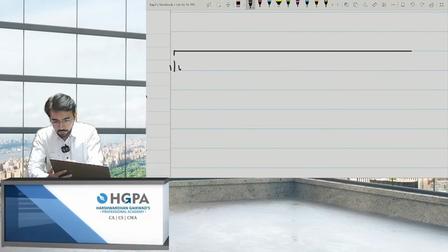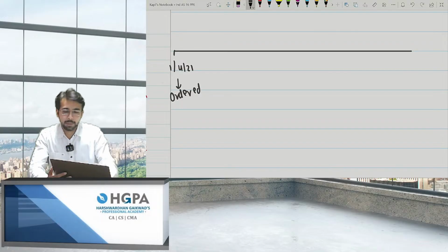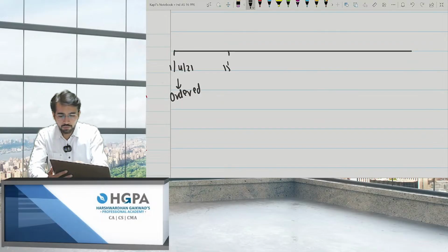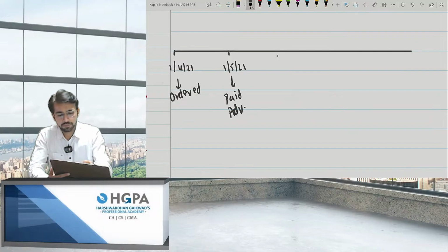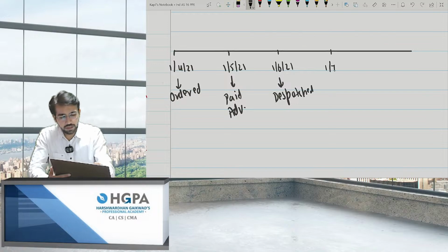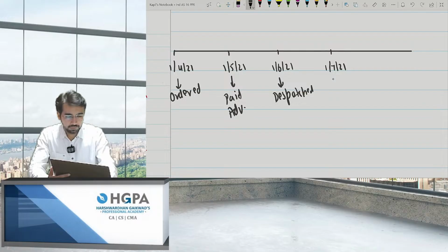So on 1/4/2021, I ordered a machinery. On 1/5/21, I paid the advance. On 1/6/21, the machinery got dispatched. On 1/7/21, I received the machinery.